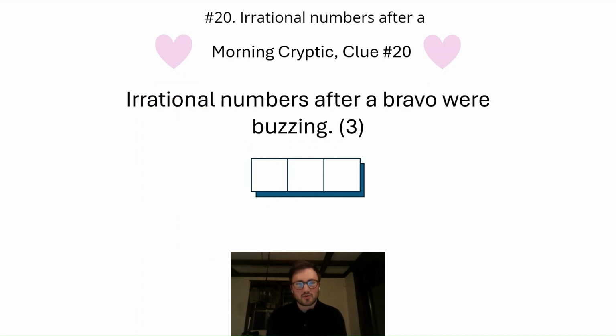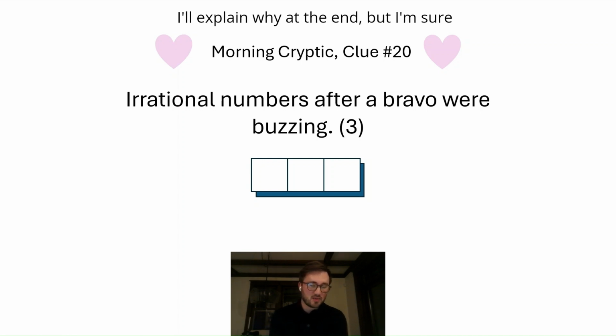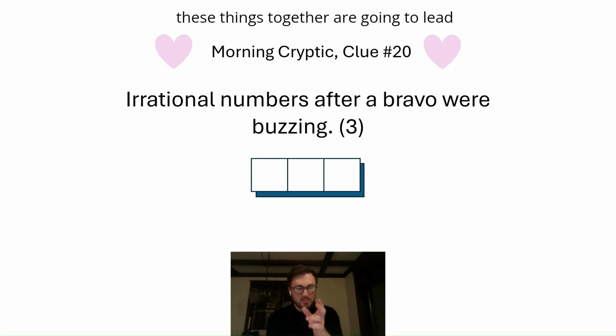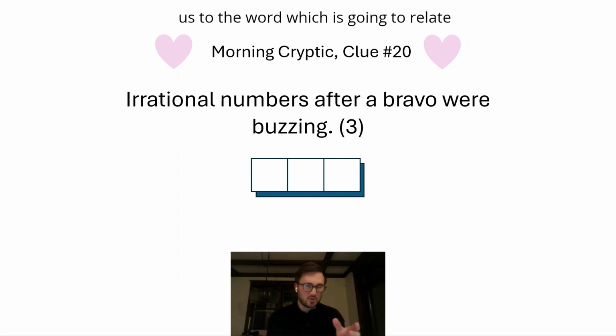Irrational numbers after a bravo were buzzing. Irrational numbers after a bravo were buzzing, for 3 letters. Now, I'll come clean. The answer here is not going to obviously link back to Valentine's Day. I'll explain why at the end, but I'm sure we might be able to still get the word. Well, first of all, we've got irrational numbers after a bravo. And so these things together are going to lead us to the word, which is going to relate to buzzing.